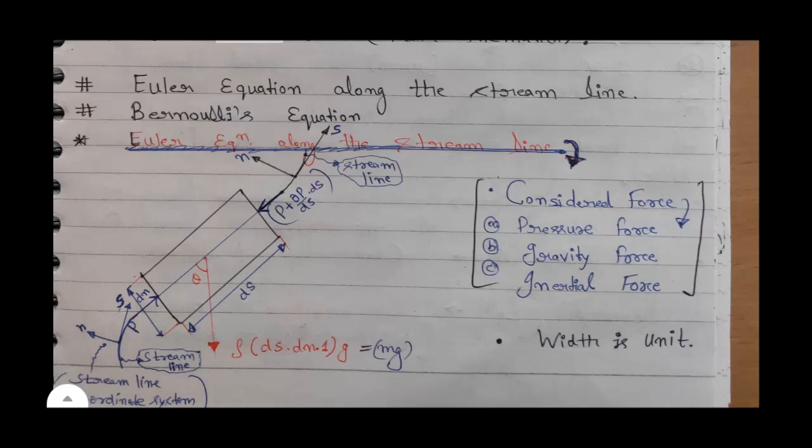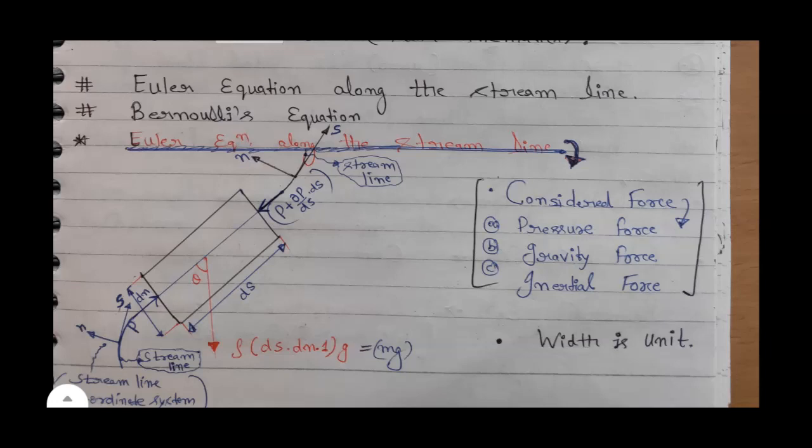We have taken a small element of this streamline, ds, with perpendicular distance dn. The weight of this element acts vertically downward, mg, that is mass equals density rho into volume, so rho into ds into dn into 1, where the width is unit, into g.